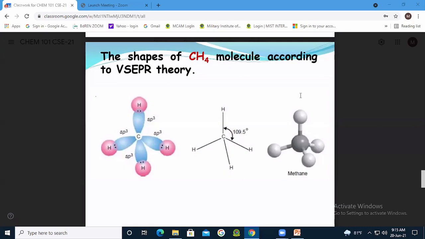Sir, can we not call the previous one pyramidal, sir, instead of trigonal? BF3, sir? Pyramid. Yes, you can say. But it is actually when it is pyramid shape, it normally does not go to the regular shape.